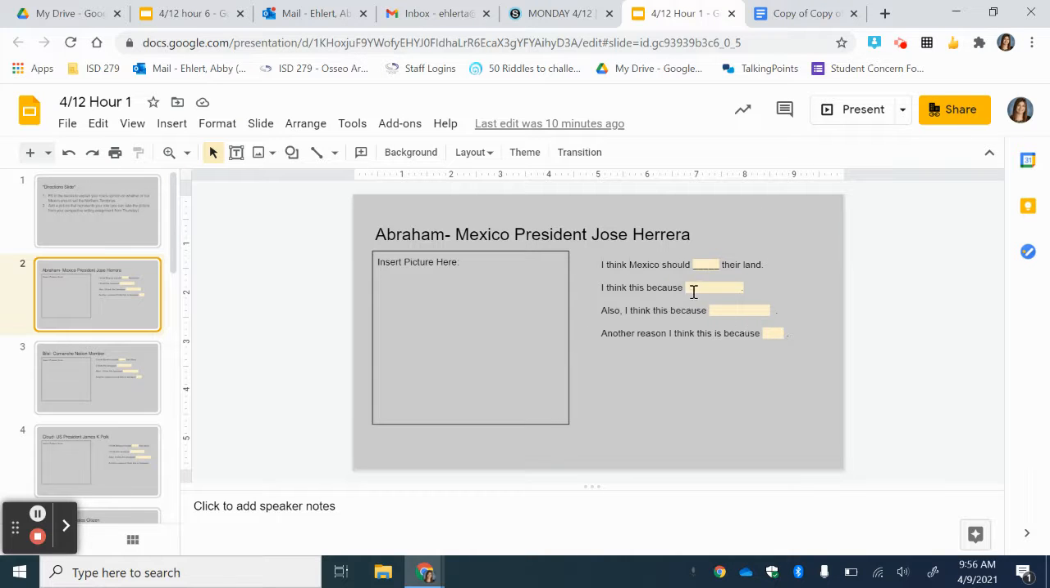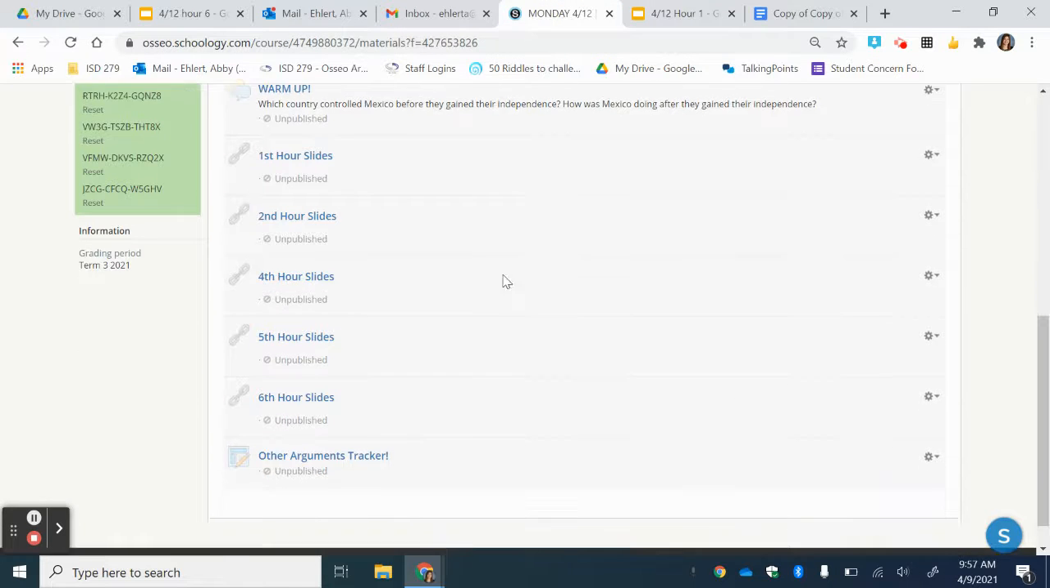Then these 3 blanks are the 3 reasons to support your answer as to why they should or should not sell their land. Right? You want to make sure that you add these details, because then other people are going to be looking at the slides to learn about your role's perspective. Okay? After you finish your slide, then you are going to go back to the Monday folder and you're going to work on the other arguments tracker.